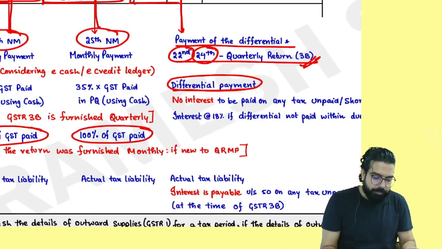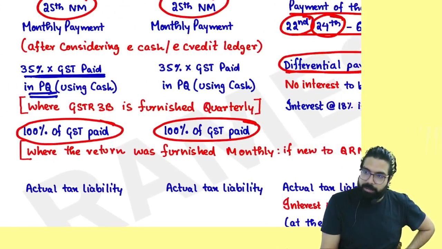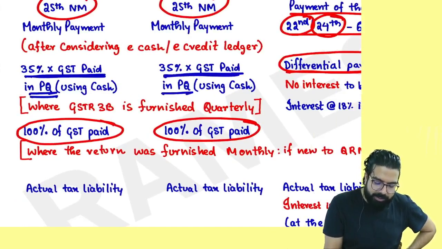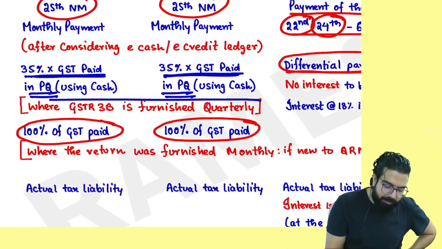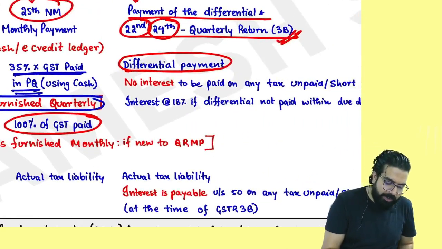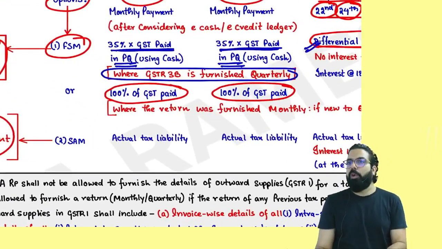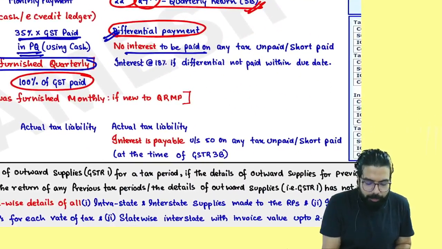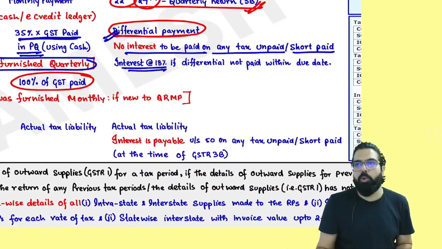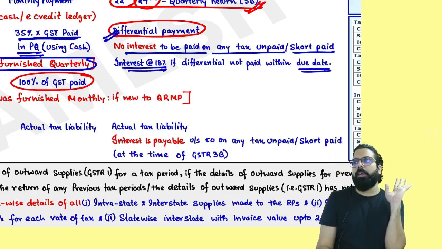Everyone over here now. You can pay 35% of the GST paid in the previous quarter, if your previous return was filed quarterly. And then the differential amount has to be paid. Remember, if you follow this method, no interest is to be paid on any tax unpaid or short paid, unless you did not pay the amount on the due date. If you have paid all your amount on the due date, there is no interest to be paid.